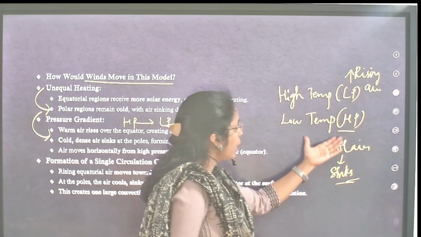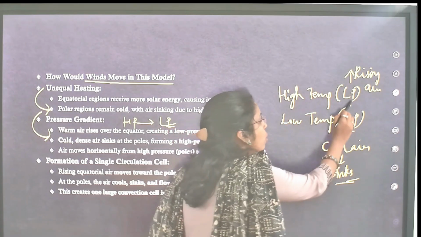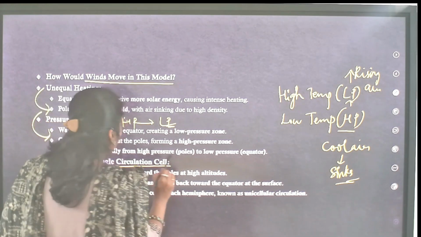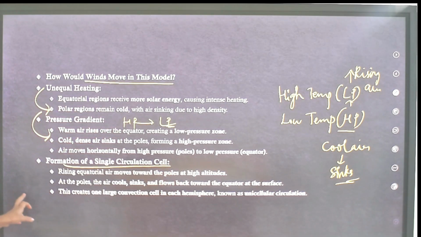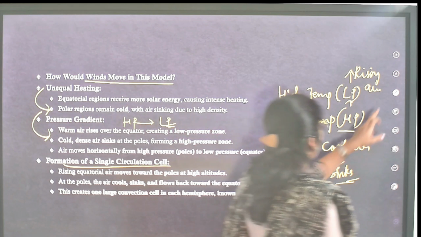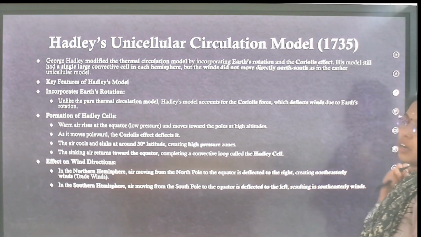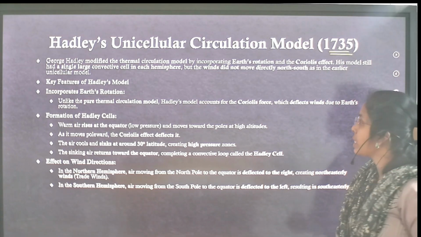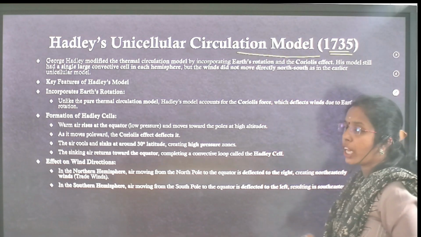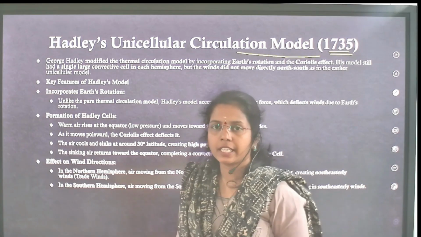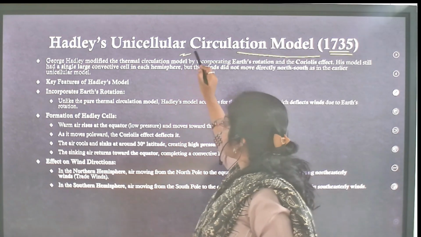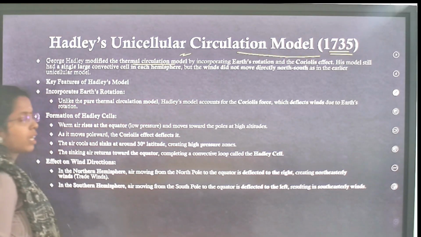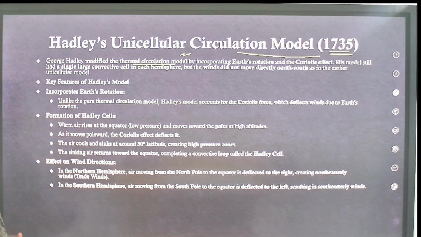Wind moves from here to here. Like that, you will see formation of a single circulation cell. First, in 1735, we have seen Hadley's unicellular circulation model. Now, we are going to see three cellular. First, we are going to discuss unicellular. Unicellular is a thermal circulation. Thermal circulation from 0 to 30 degrees he has discussed.